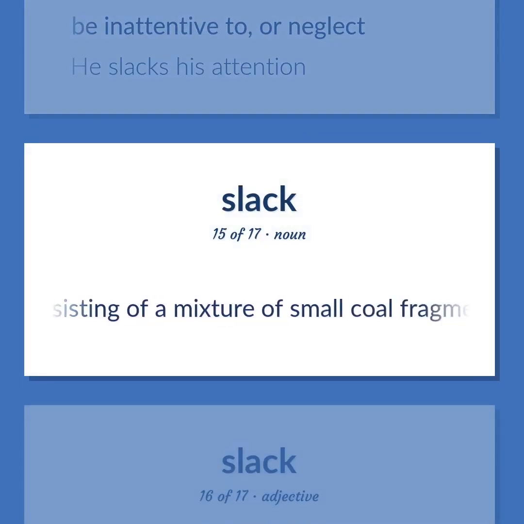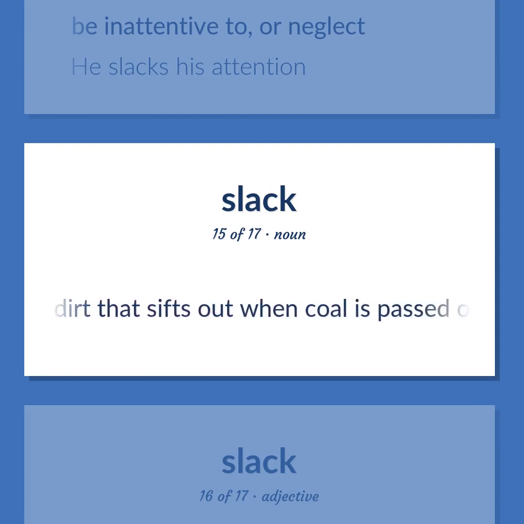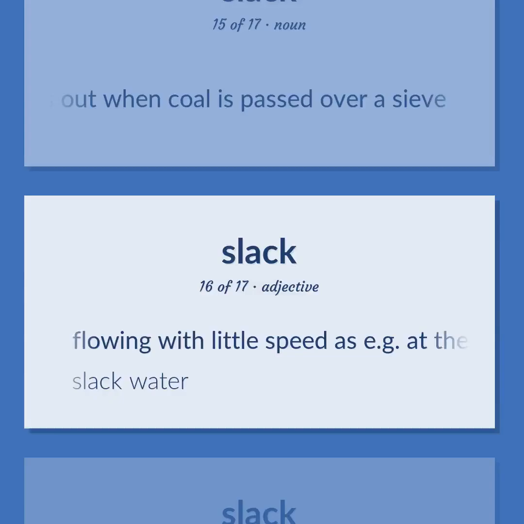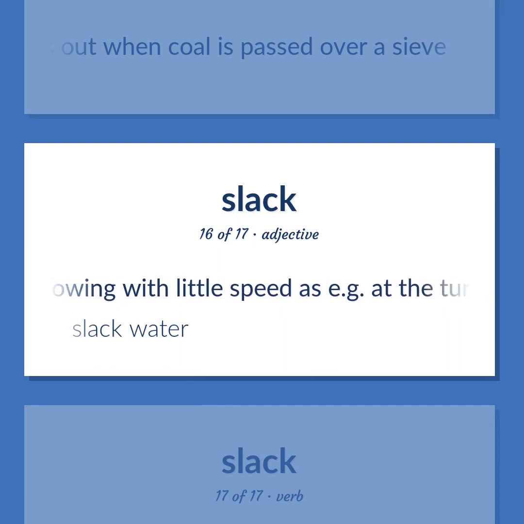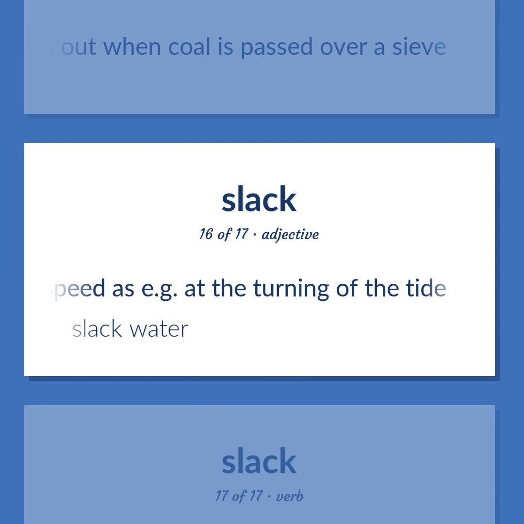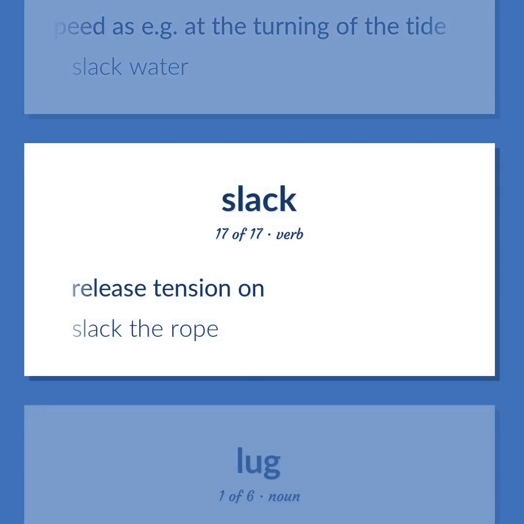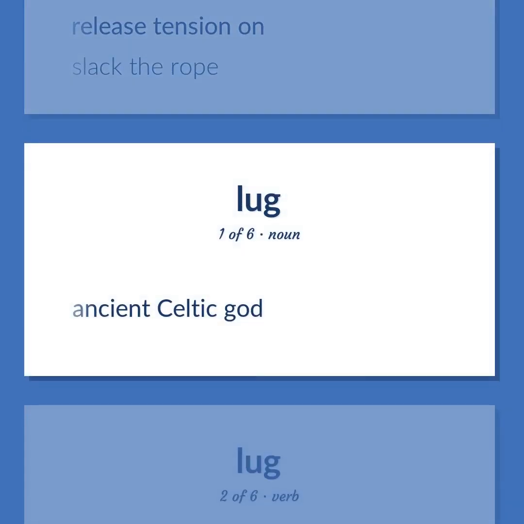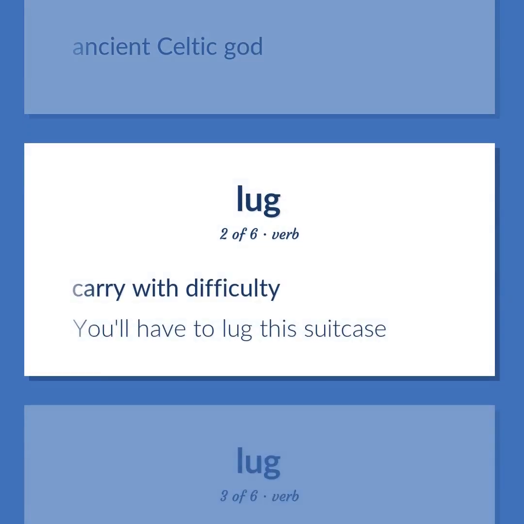Dust consisting of a mixture of small coal fragments and coal dust and dirt that sifts out when coal is passed over a sieve. Flowing with little speed as e.g. at the turning of the tide. Slack water. Release tension on. Slack the rope. Ancient Celtic god. Carry with difficulty. You'll have to lug this suitcase.